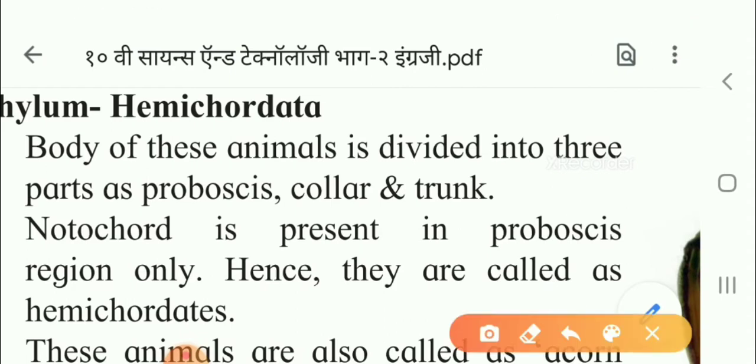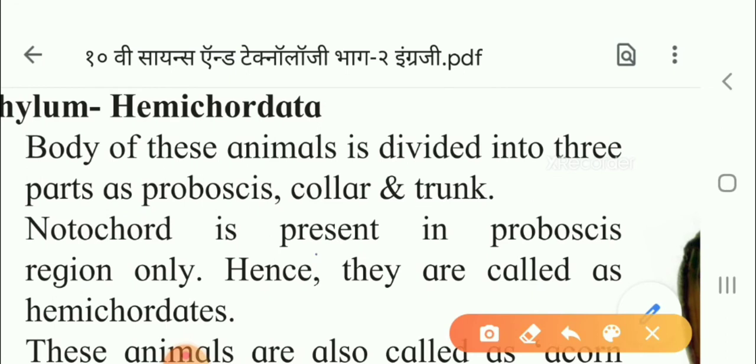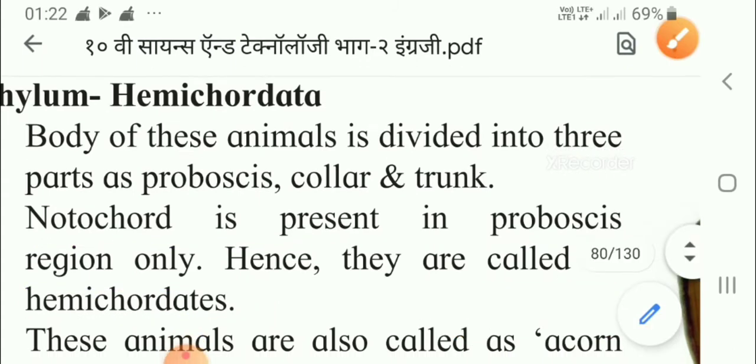First thing you have to learn is that their body is divided into three parts: proboscis, collar and trunk. Next is that their notochord is present in the proboscis region only, and hence they are called hemichordates. This is the next point.